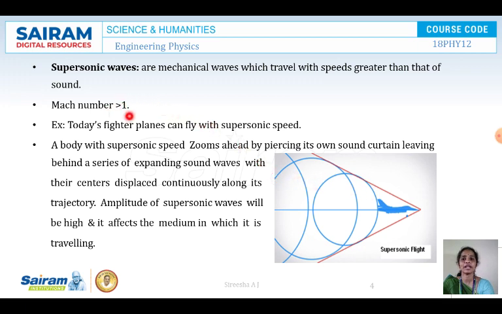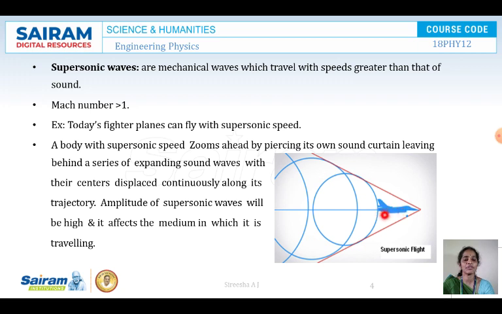Here the Mach number is greater than 1 because the denominator, the speed of sound in air, is less but the speed of the object is more. So the denominator is less, which means the Mach number is greater than 1. That means the vehicle is moving with a very high speed when compared to the speed of sound. So this is nothing but jet speeds, fighter flights or jet speed.